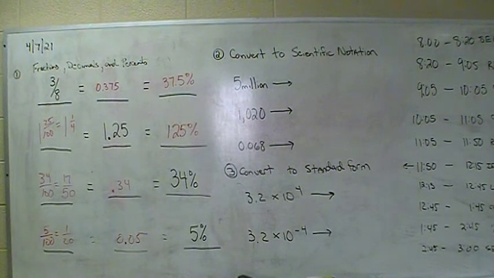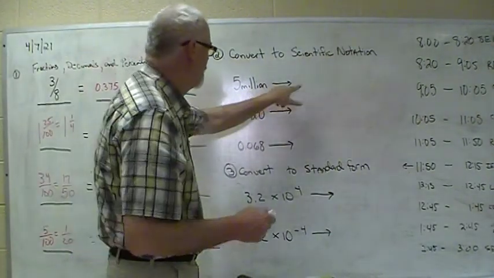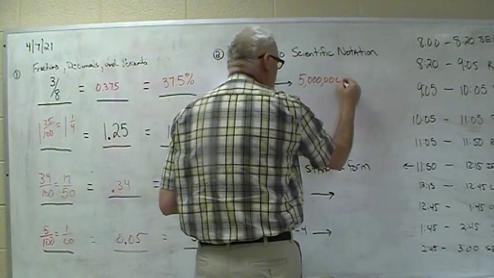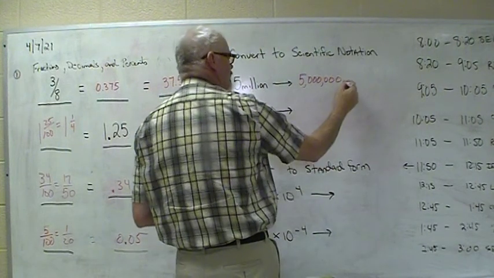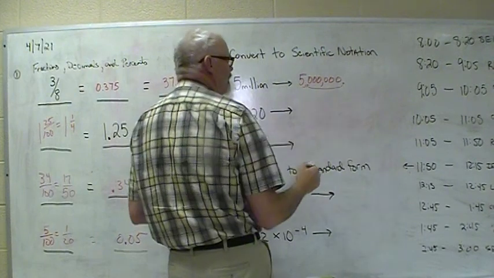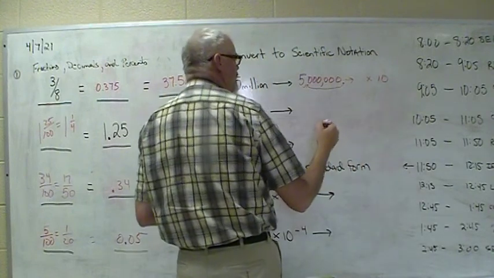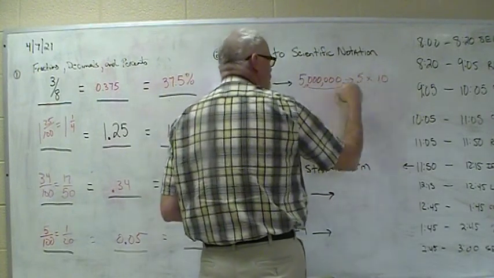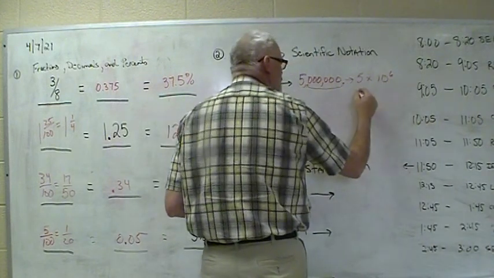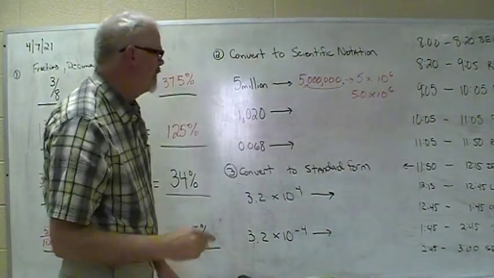Alright. Let's do the scientific notation. First thing we got to do is change it from verbal form to number. So let's write 5 million. Now our decimal here, we got to move it until we make a number that's between 1 and 10. So that would be 5, right? Times 10. Remember, all scientific notation is times 10. So this is 5. You can put 5.0 or 5 times 10 to the 1, 2, 3, 4, 5, 6. We moved it 6 places. Either one of those is good, 5 or 5.0.